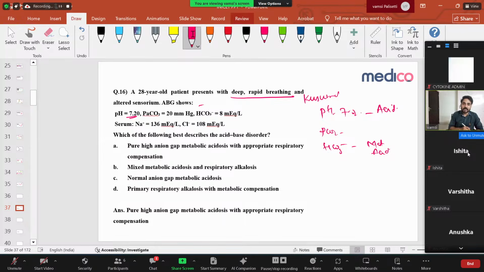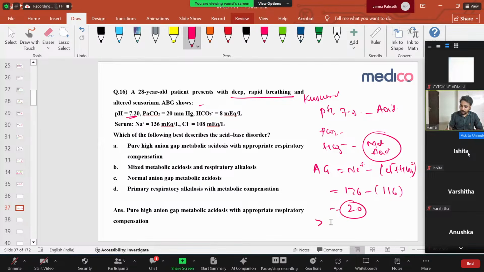Which of the following is the acid-base disorder? Whenever you see metabolic acidosis, you have to calculate the anion gap. What is the anion gap formula? Sodium minus chloride plus bicarbonate. Sodium is 136, chloride 108 plus 8, that is 116. So the anion gap is 20. If it is more than 10, it is a high anion gap. So this is pure high anion gap metabolic acidosis with appropriate respiratory compensation. Simple thing.